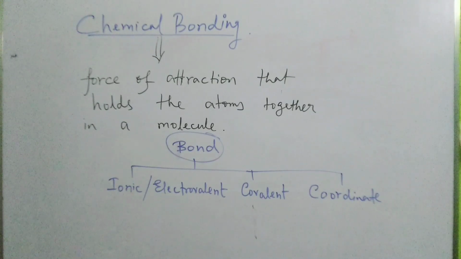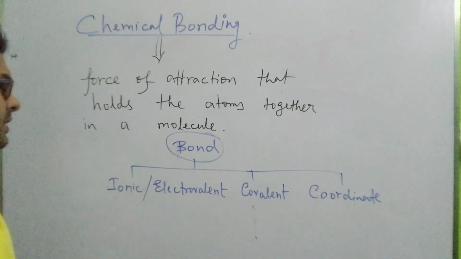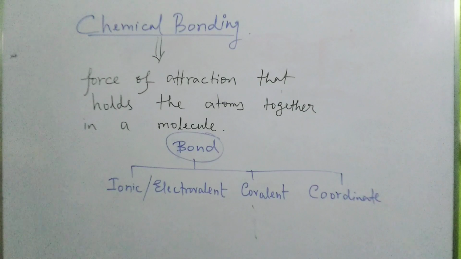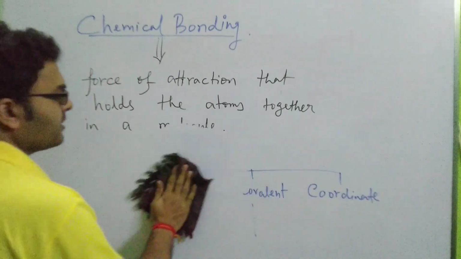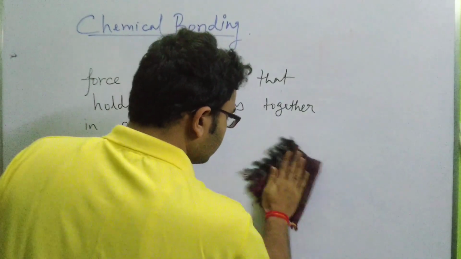Very basic thing. Okay, so you must understand these kinds of bonding in order to understand the various phenomena related to chemistry. Okay, fine. So I hope you have noted it down. Let us move on. So first of all, we will discuss ionic or electrovalent bond. Fine. So what is ionic or electrovalent bond? Let us see.